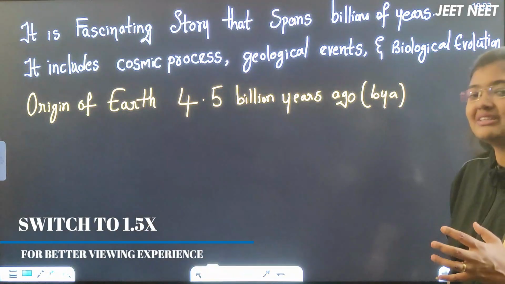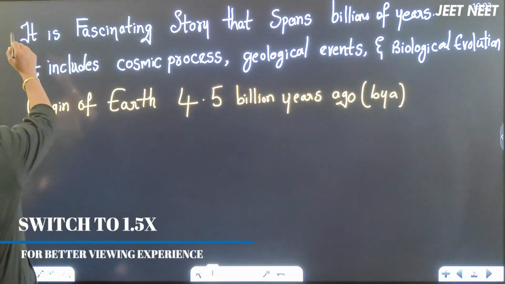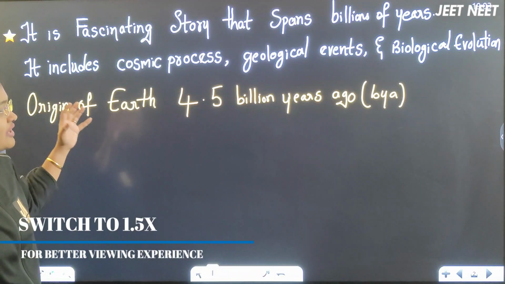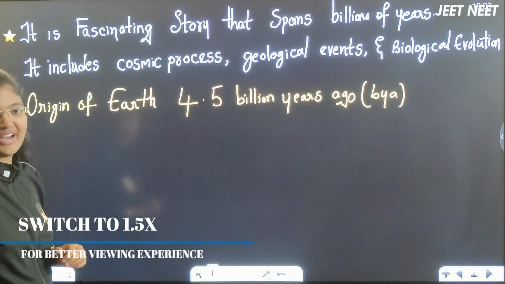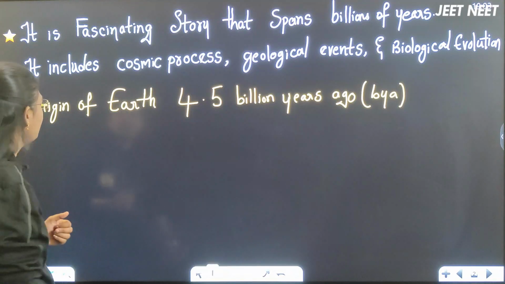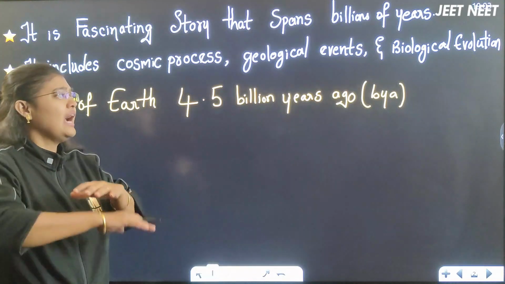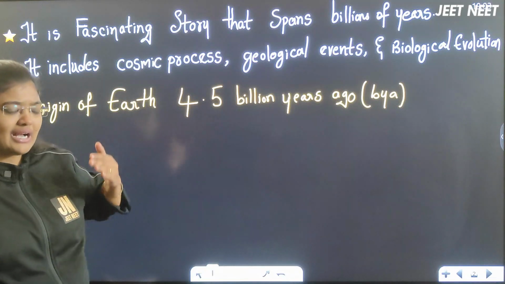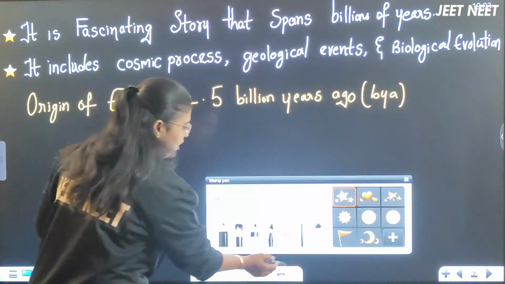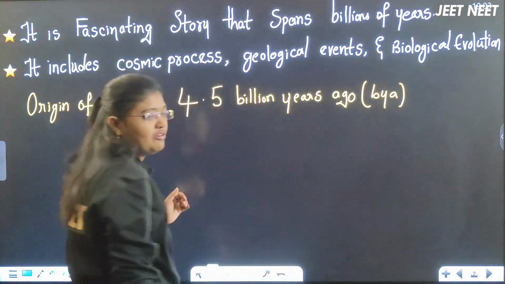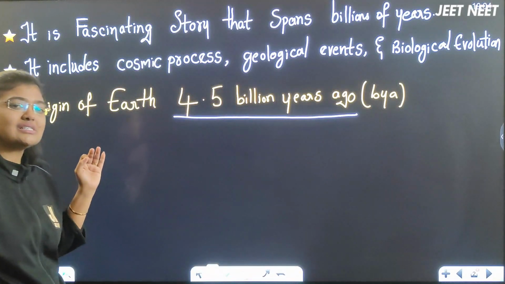Obviously, the origin of Earth is a fascinating story we can consider, right? And this origin of Earth has taken spans of billions of years together to form this Earth, which we are surviving on now. And this Earth includes cosmic gases, geological events, and biological evolution, which is happening continuously on this Earth. A lot of events are happening here, right? And the origin of Earth happened in which year, beta? 4.5 billion years ago, right?